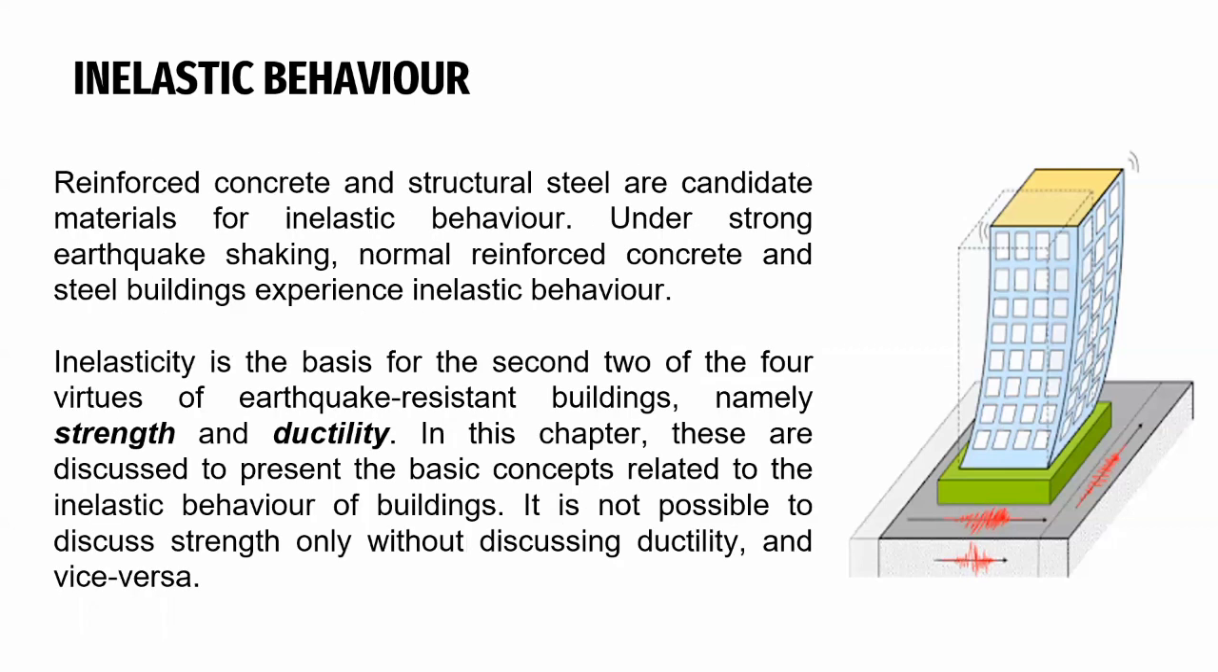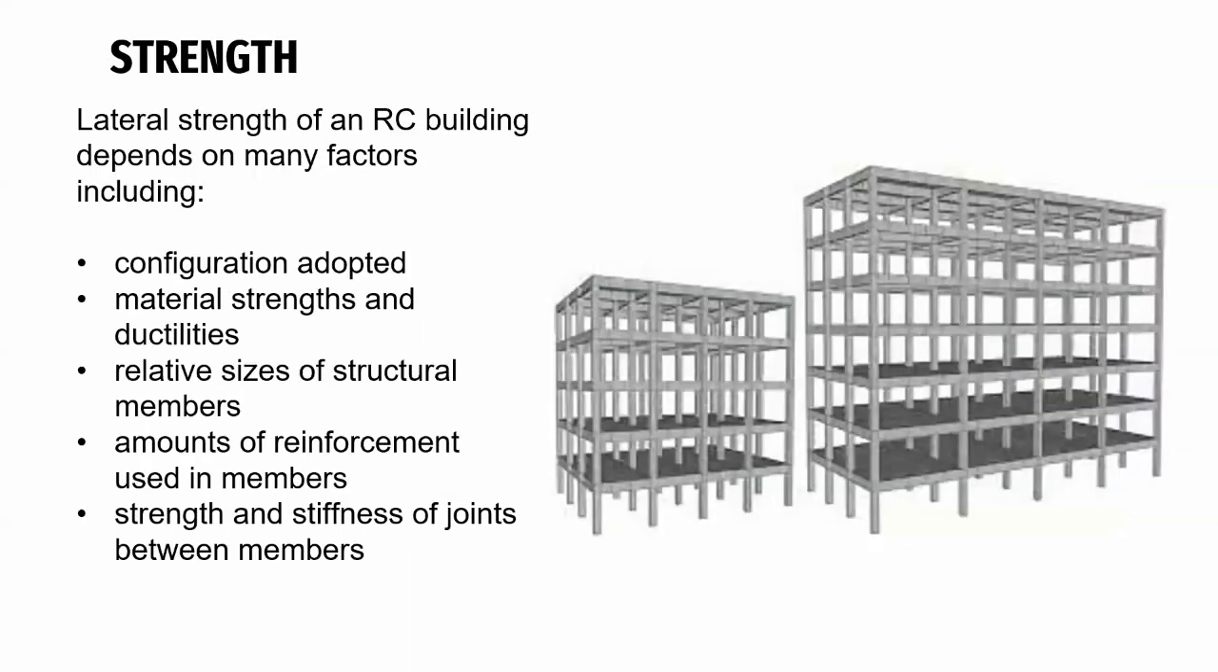Then, the reinforced concrete and structural steel are candidate materials for inelastic behavior. Under strong earthquake shaking, normal reinforced concrete and steel buildings experience inelastic behavior. The inelasticity is the basis for the second two of the four virtues of earthquake resistant buildings, namely strength and ductility. In this chapter, these are discussed to present the basic concepts related to the inelastic behavior of buildings. It is not possible to discuss strength without discussing ductility and vice versa.